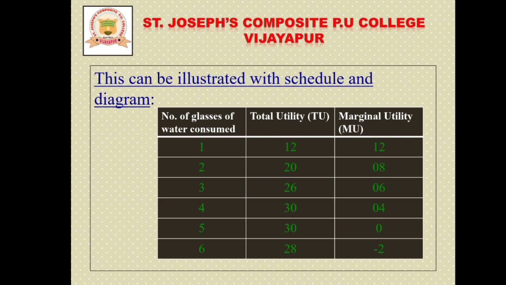And his marginal utility, again, we can say that negative stage means 0, after it is negative, that is -2. So this table completely illustrated the law of diminishing marginal utility.